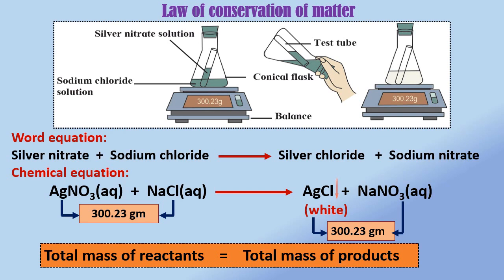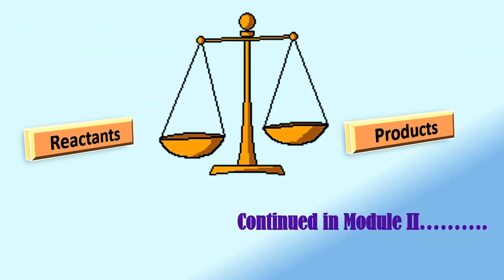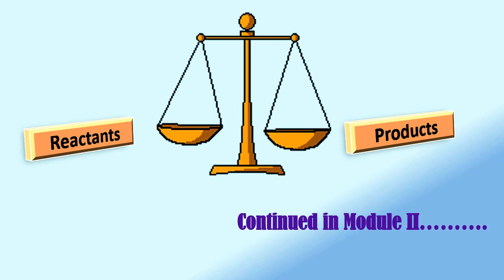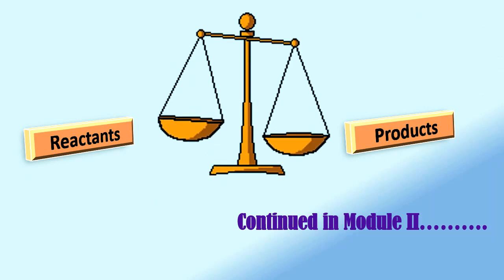In a chemical reaction, the total weight of the reactants is the same as the total weight of the products formed due to the chemical reaction, and this is called the law of conservation of matter. Students, matter cannot be created nor destroyed in a chemical reaction.